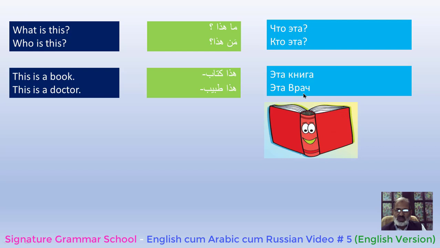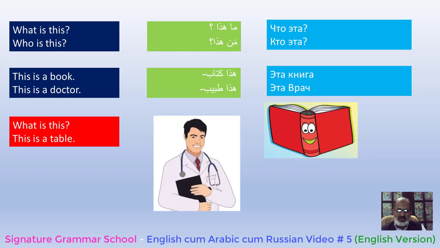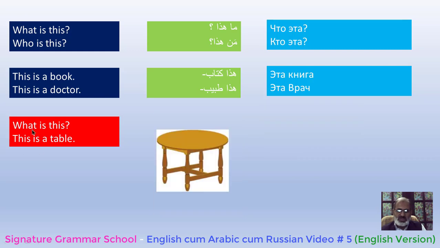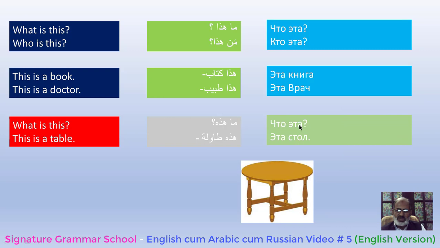And this is a doctor. Having more characters. What's this? This is a table. And in Arabic, ma haza. Because a table has no life, therefore we have started the question with ma. Ma hazihi. And because here is ta, so hazihi tawila. And likewise shto eta, eta stool. In Russian, table is called stool.